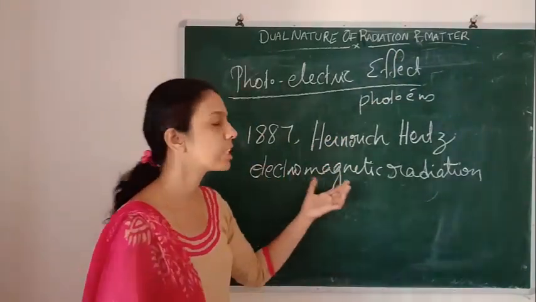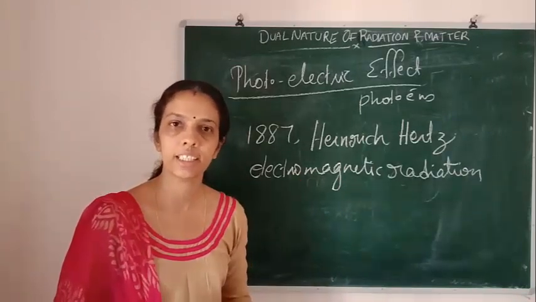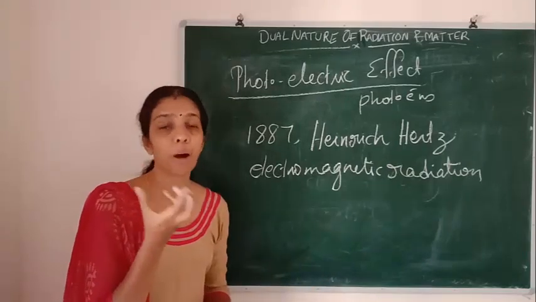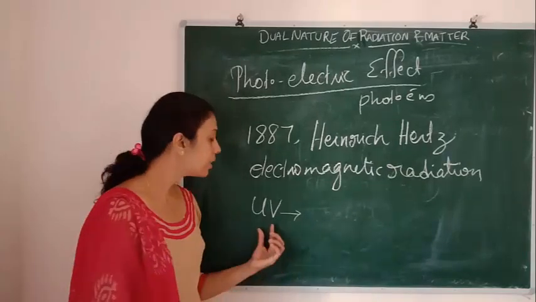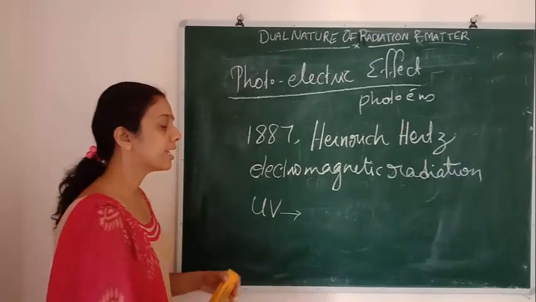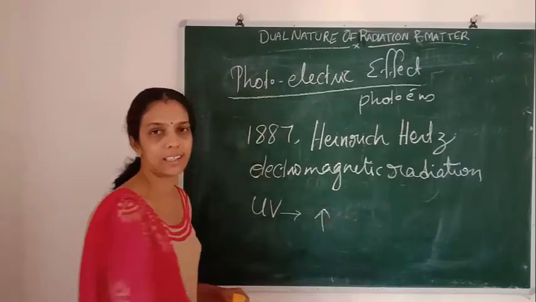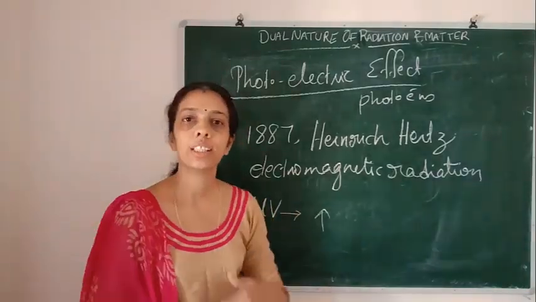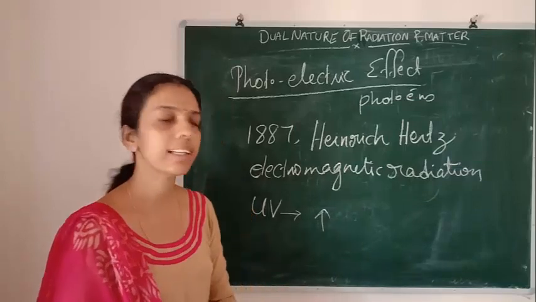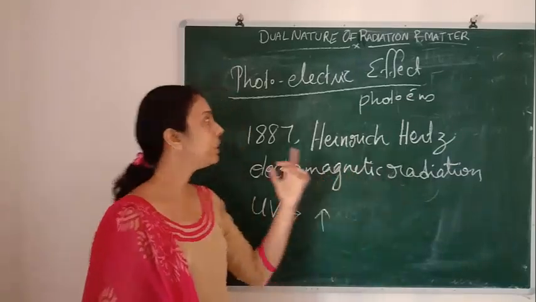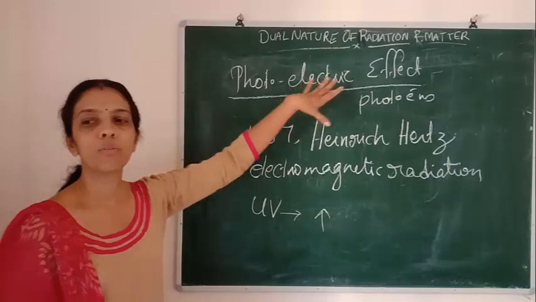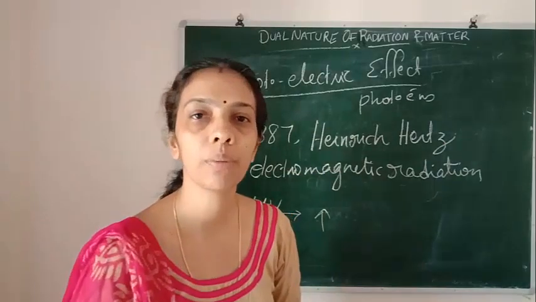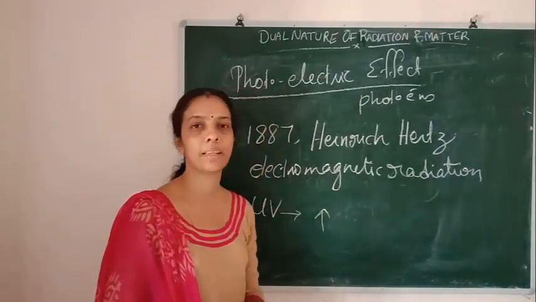When he was doing these experiments, he was using a spark discharge tube. He observed that if he used UV radiation, the spark discharge was increasing. So he understood that some charges were coming out from the metal surface.